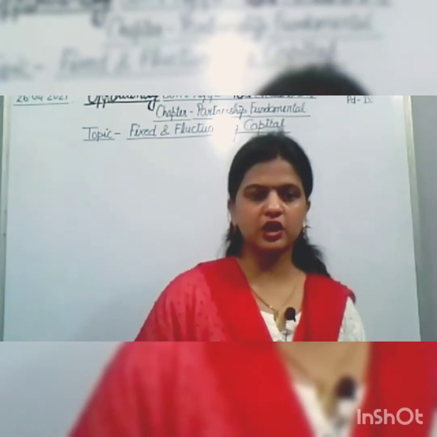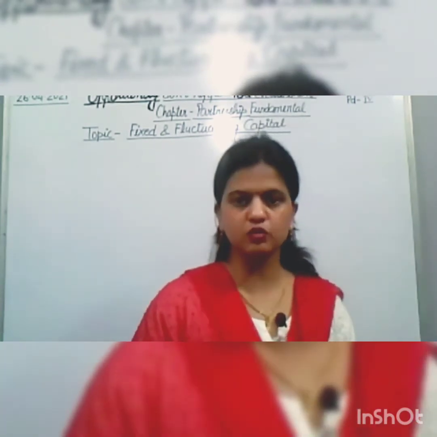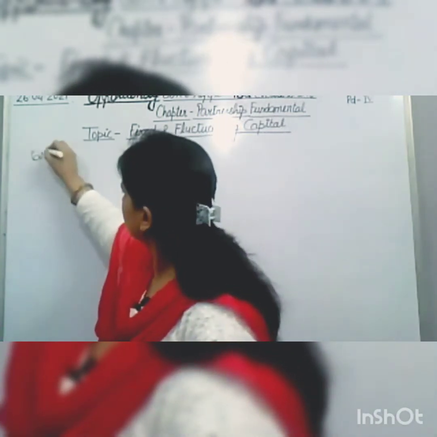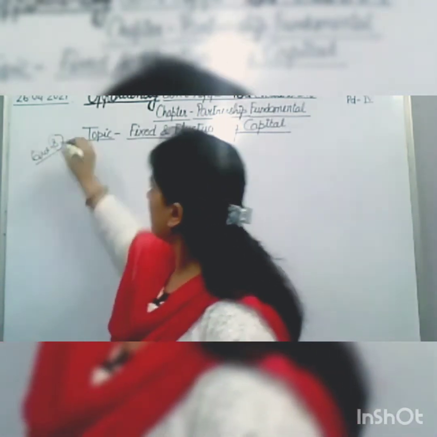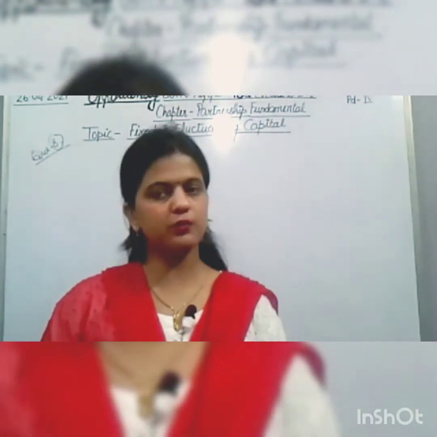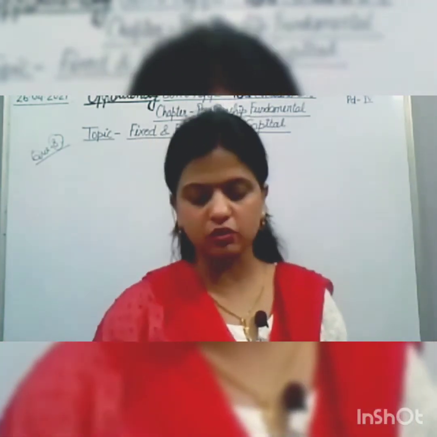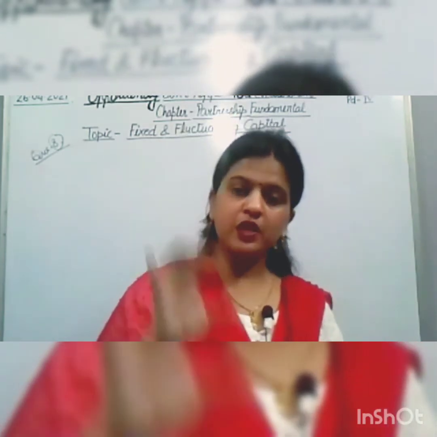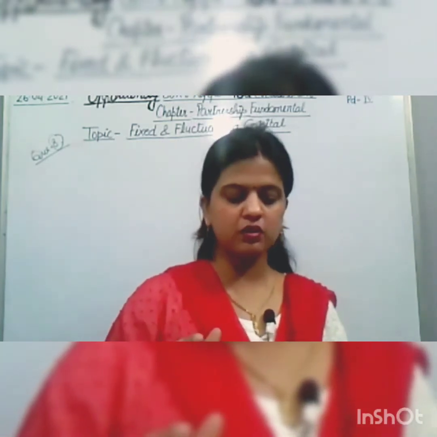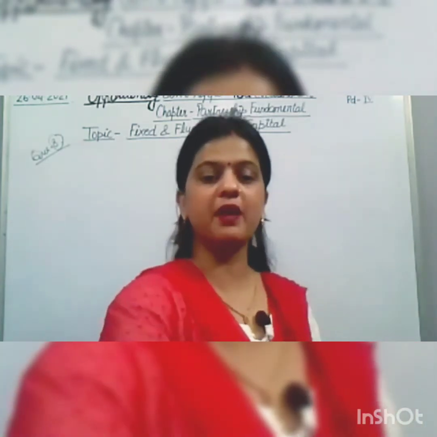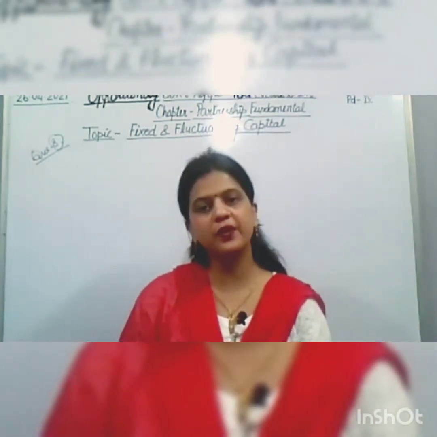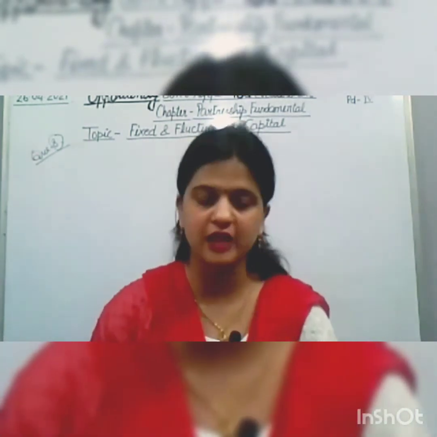So children, in continuation of the previous question, that was question number 8, we have prepared the profit and loss appropriation, we have taken out the profit also and distributed it among the partners also. Now what we have to do? We have to prepare the partners' capital account, according to fluctuating capital and with the fixed capital also.